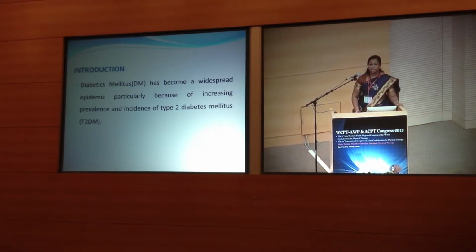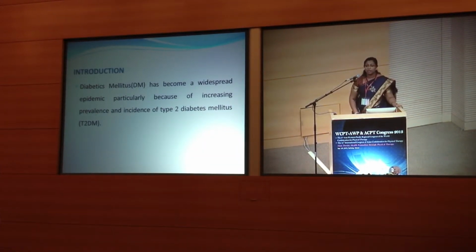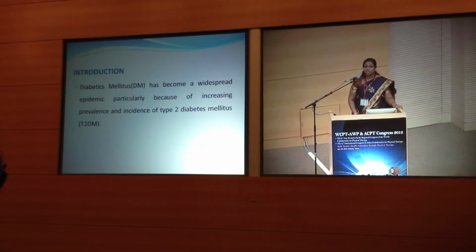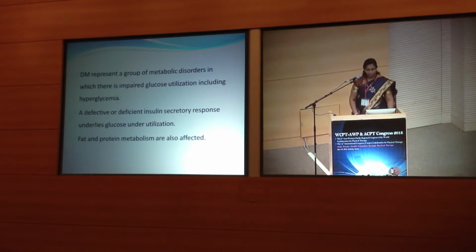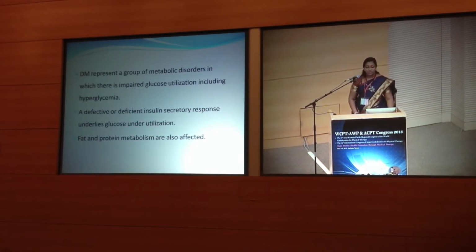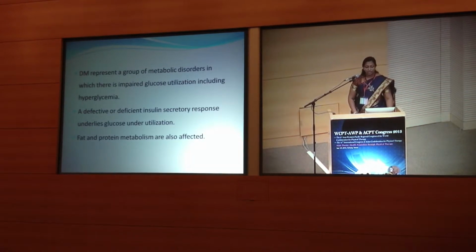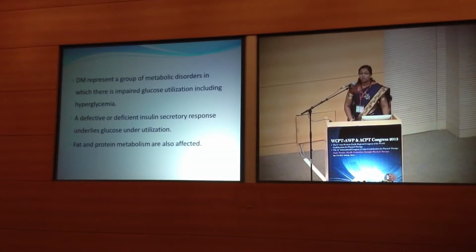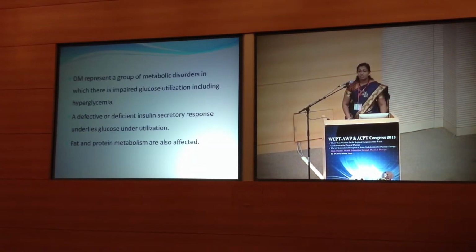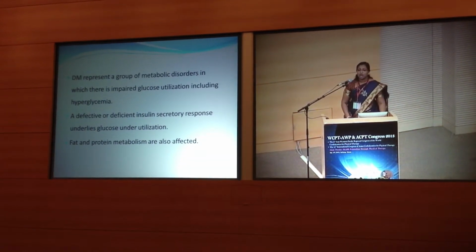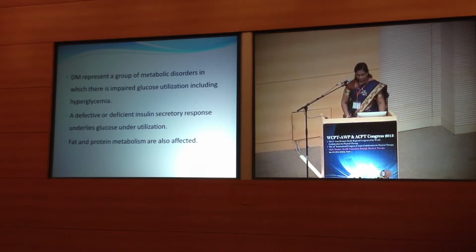Diabetes mellitus has become a widespread epidemic, particularly because of increasing prevalence and incidence of type 2 diabetes mellitus. Diabetes mellitus represents a group of metabolic disorders in which there is impaired glucose utilization, including hyperglycemia. A defective or deficient insulin secretory response underlies glucose underutilization. Fat and protein metabolism are also affected in diabetes.